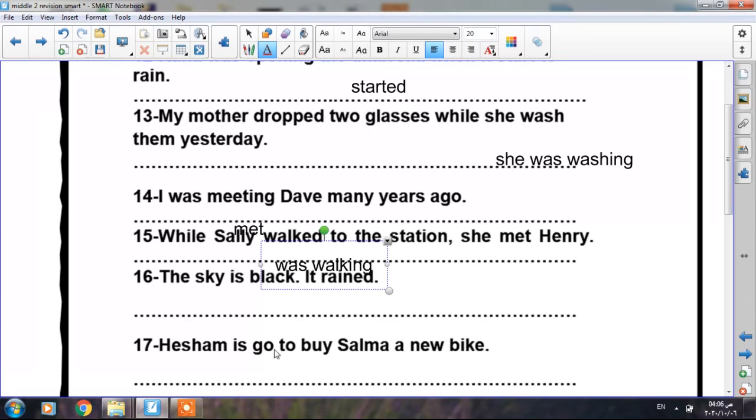Okay, number 16 is about the future tense. Let's revise the future tense. The sky is black, it rained. If I say the sky is black, it's a proof or evidence. That's why I'm going to use going to. So the sky is black, it is going to rain.